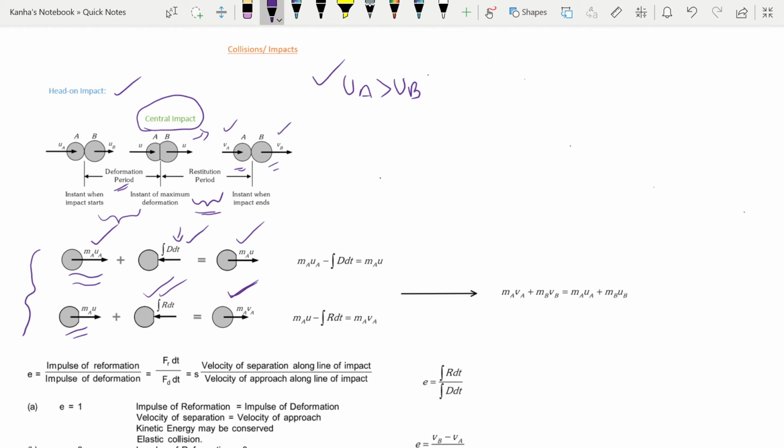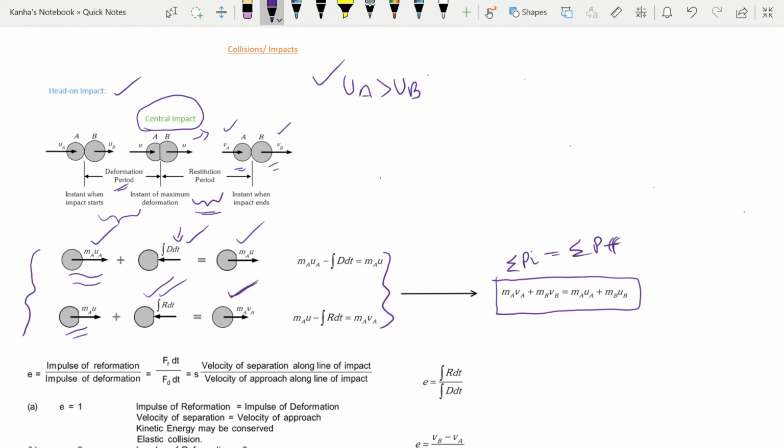I can do this for block B as well, and when I use all four equations, two for block A and two for block B, an equation pops out, which is nothing but the principle of conservation of momentum. What this says is that the initial momentum, summation of Pi, is equal to the summation of Pf.